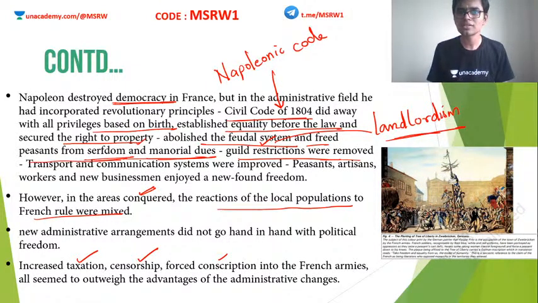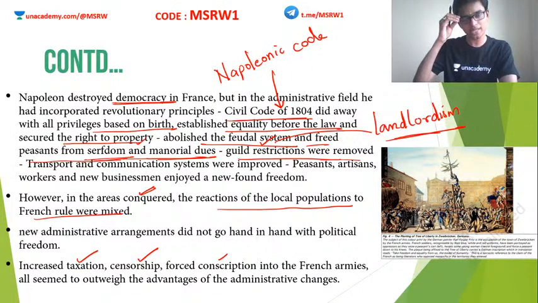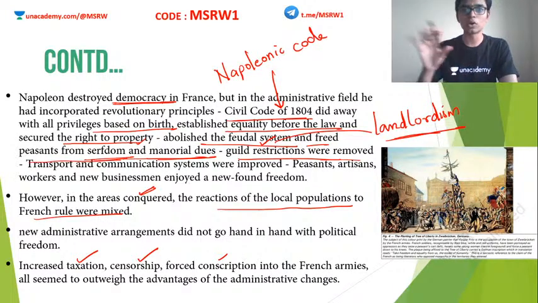What is conscription? Conscription means compulsorily all men of a particular age have to work for the army. That is conscription. Hitler employed this in Nazi Germany during the Second World War. It was compulsory for every able-bodied male in the country between a particular age group to work for the military. Clear? That is known as conscription. So Napoleon imposed all these things in his newly annexed states, and people began to rise against him.